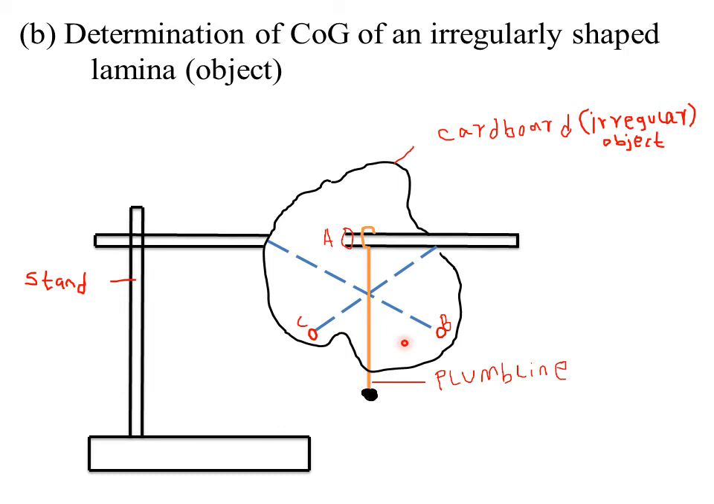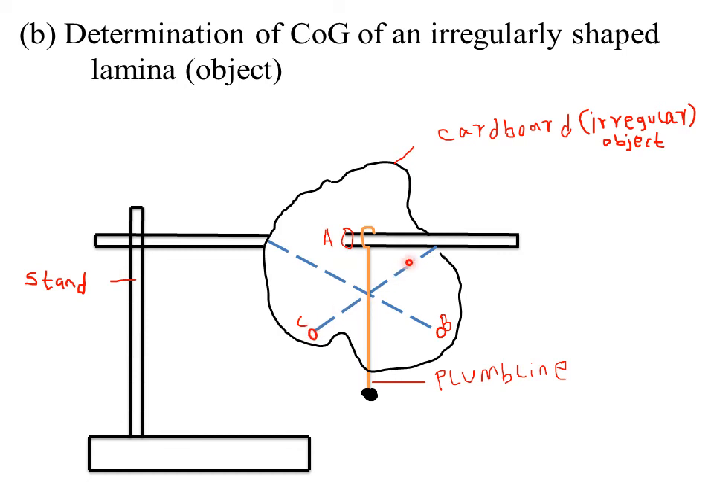Then after the irregularly shaped object and the plumb line have stopped swinging, you draw a vertical line on the irregular object as set by the plumb line. So you draw a vertical line along the direction of the plumb line. Like for my case, the vertical line through hole A will be this one, the vertical line through hole B will be this one, then the vertical line through hole C will be this one.